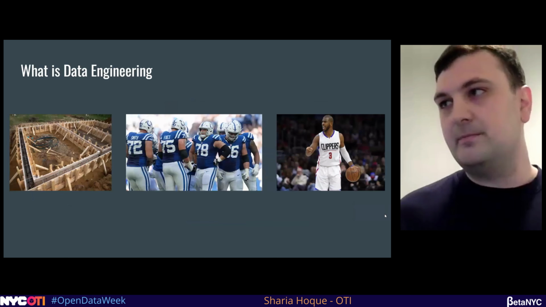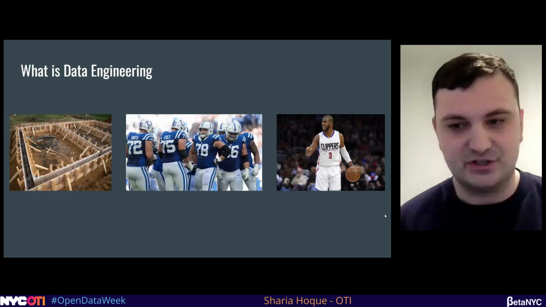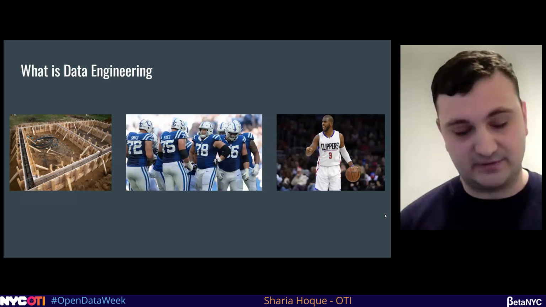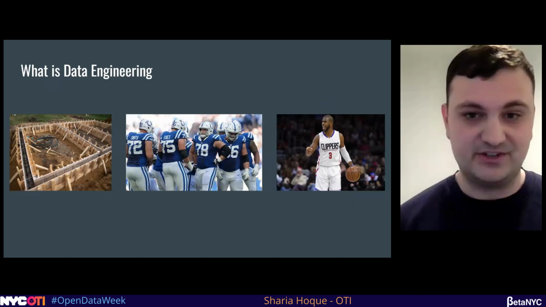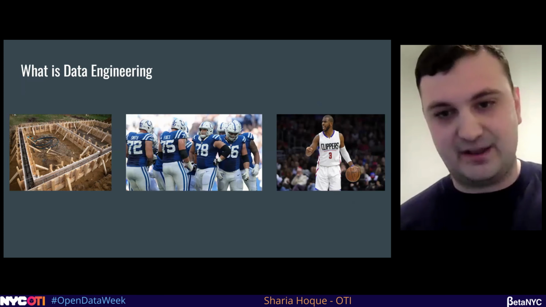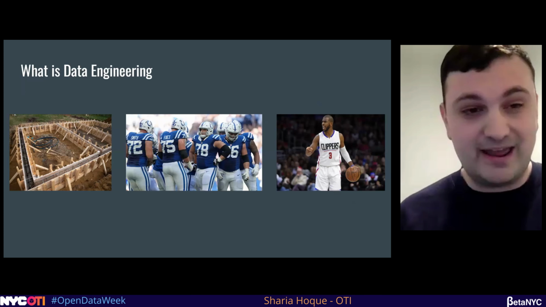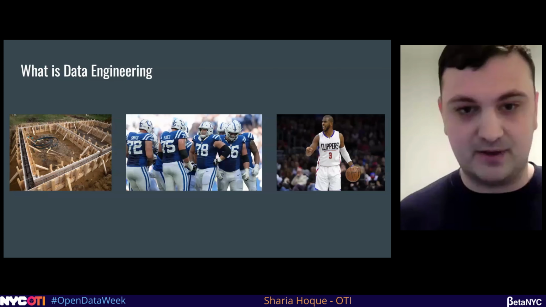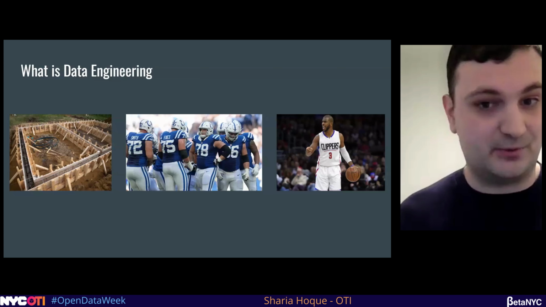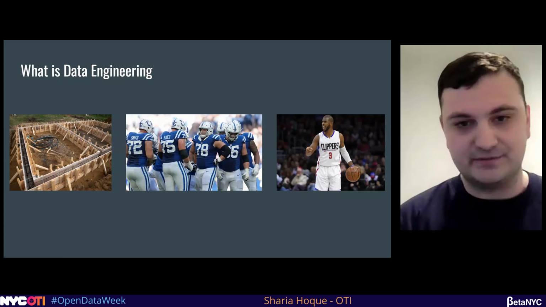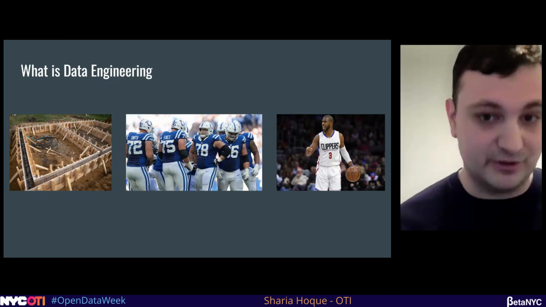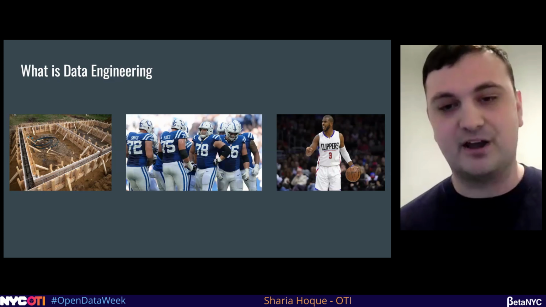More fundamentally, though, here's how I want you to think about data engineering. Think of data engineering as your foundation, your offensive line, like your point guard. You need data engineering to set the foundation for everything else downstream. You might have the best data scientists in the world, really fancy models. You might have really great skill positions like wide receivers. If you don't have a good offensive line, you're not going to succeed. If you don't have good, solid data engineering, your data products are not going to succeed.